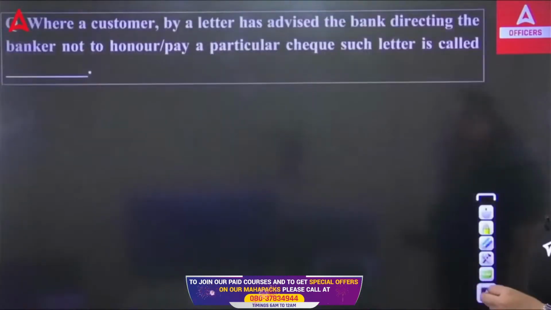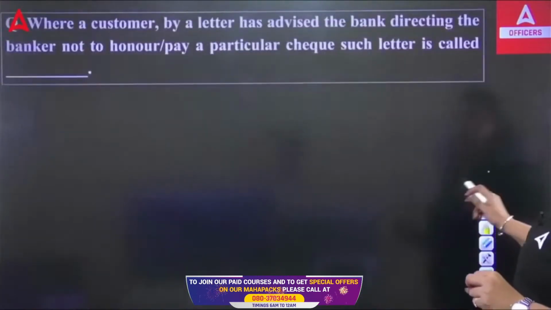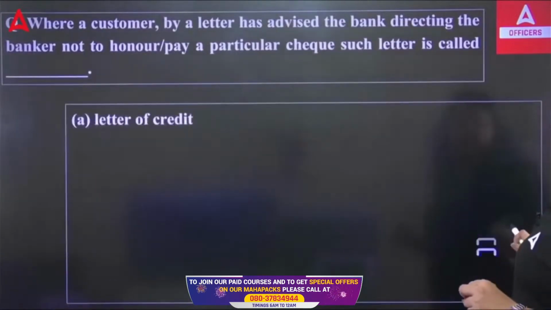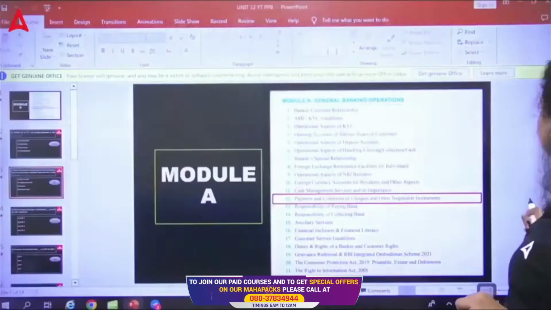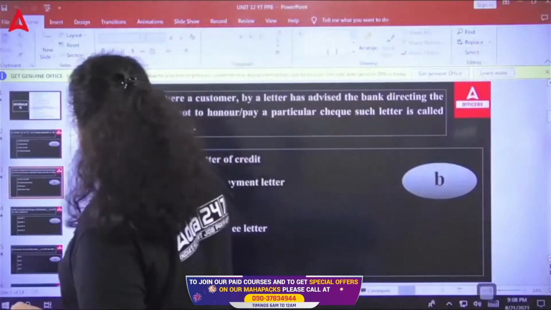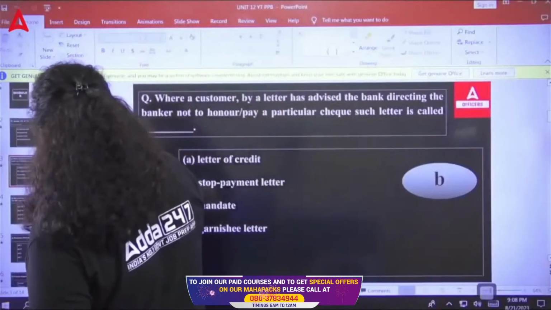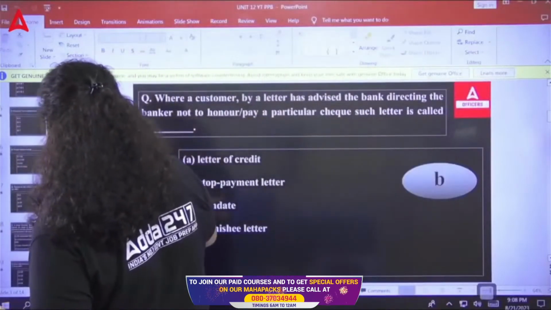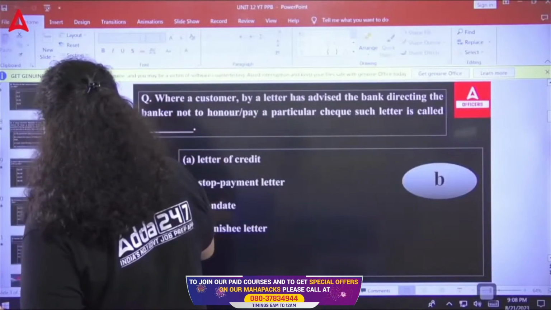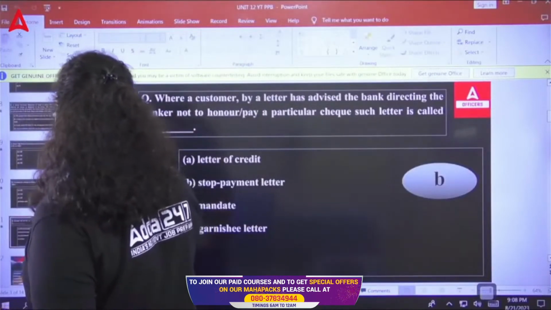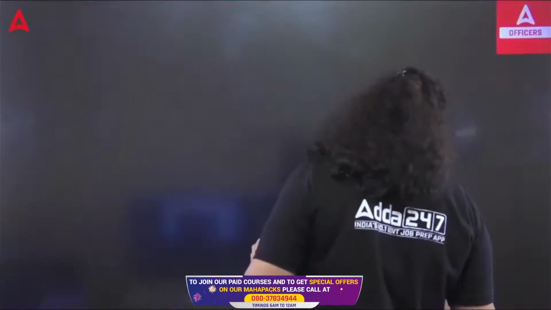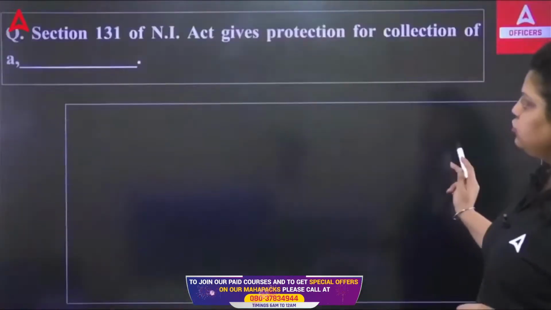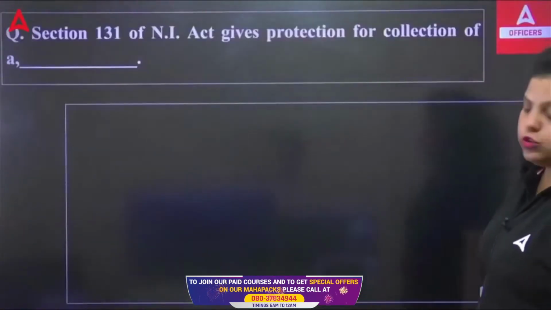Now, the second question is talking about Section 131. We have talked that Section 131 gives protection to your collecting banker. But in what condition is it providing the protection? This question is related to the first question.